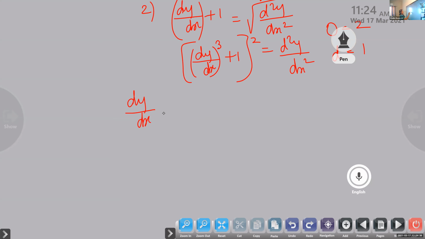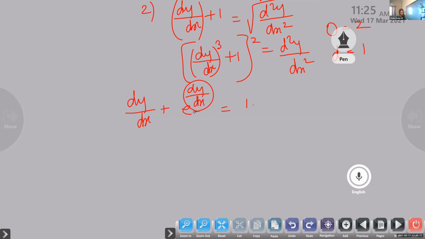dy by dx plus e raised to dy by dx equal to 1. What is the order and what is the degree? Order is 1, degree not defined. Whenever we get the differential term as a function of another one, we say that order is 1 and degree is not defined. Okay? Now write the next type of question, children.